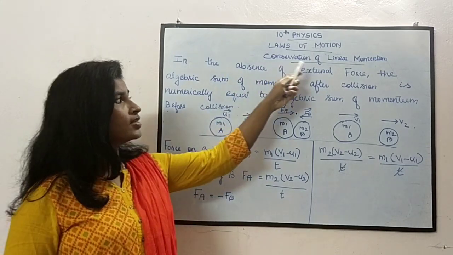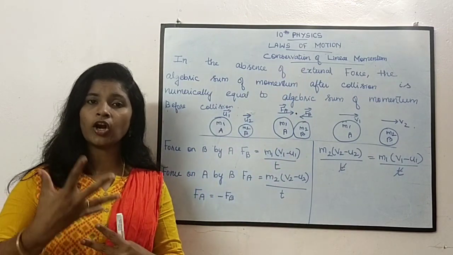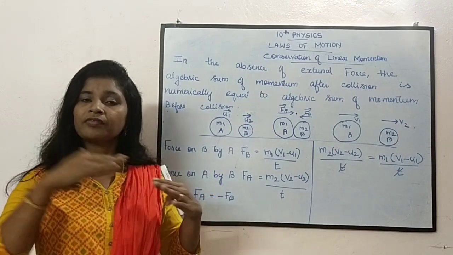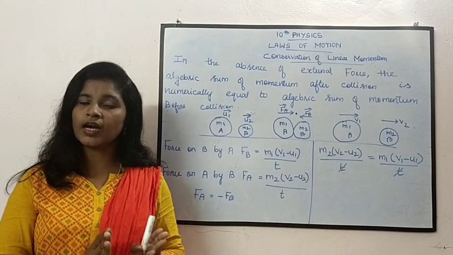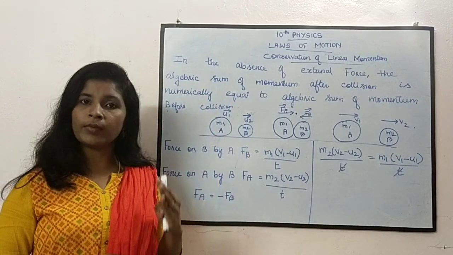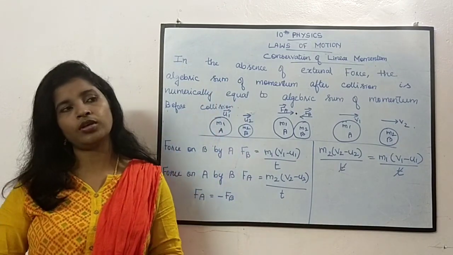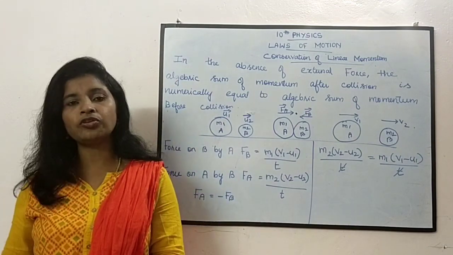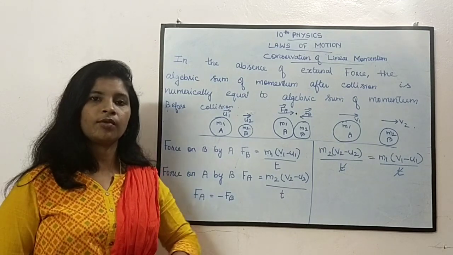Similarly, what is conservation of linear momentum? It cannot be formed, or it cannot be created, or it cannot be destroyed. Initially, whatever it may be, it will be at the end also. Whatever is there remains the same and does not change, that is conservation, right? So conservation of linear momentum means momentum will be the same initially and also finally. Whatever linear momentum there was when a phenomenon started, it will be there at the end of that phenomenon also. So that is called conservation of linear momentum.